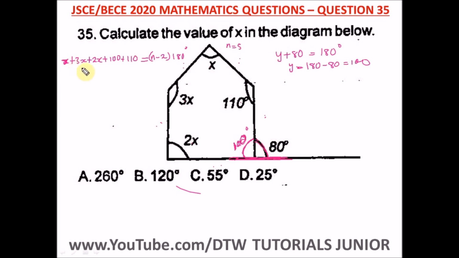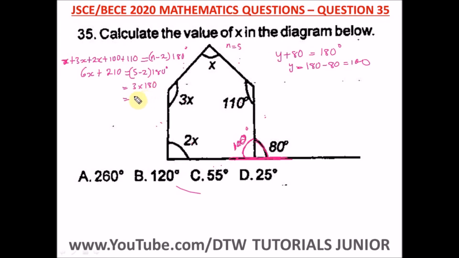Let's simplify this. Here x plus 3x is 4x, plus 2x is 6x, then plus 100 plus 110 is 210, equal to (5 minus 2) times 180, and 5 minus 2 is 3, times 180.